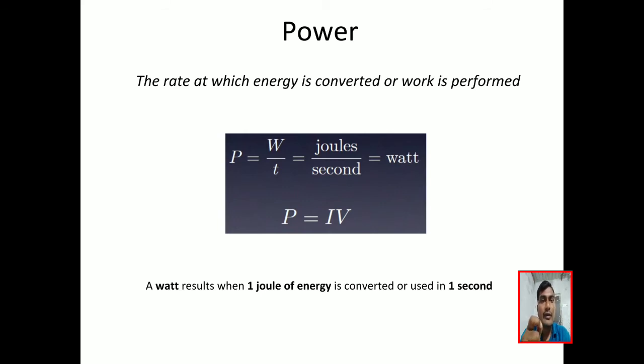So A travels 1 kilometer within 13 minutes, and B takes 1 hour, 60 minutes. So who has more power? We can say it is A. Why? Because it depends upon the time taken to do the work. So based on that, we decide who has more power. So in power calculations, time is important.